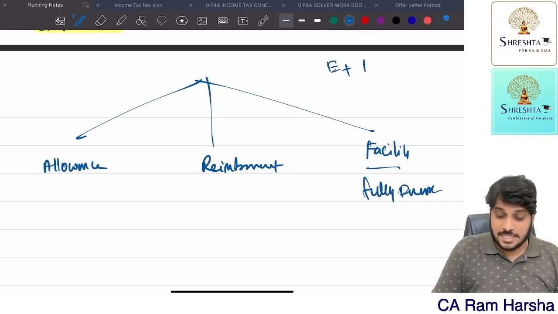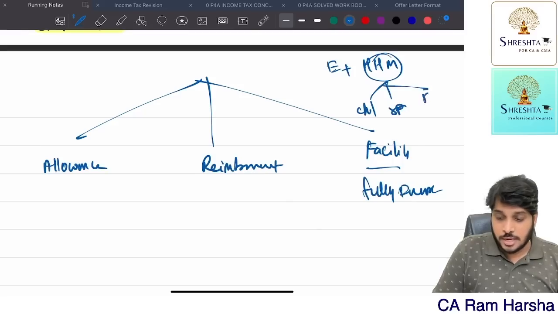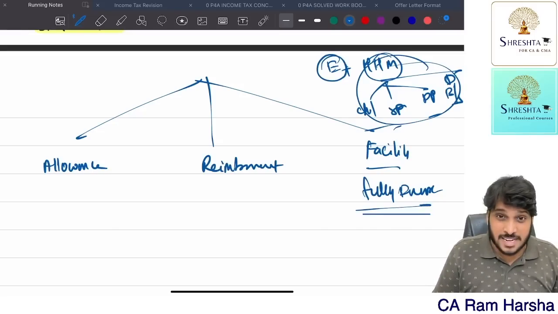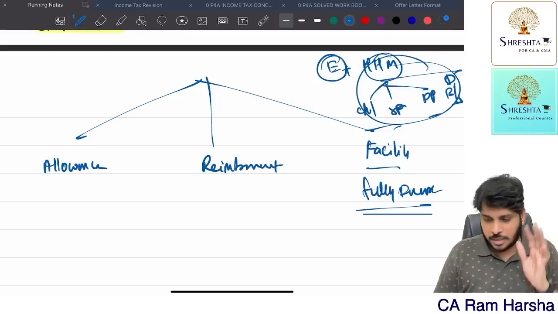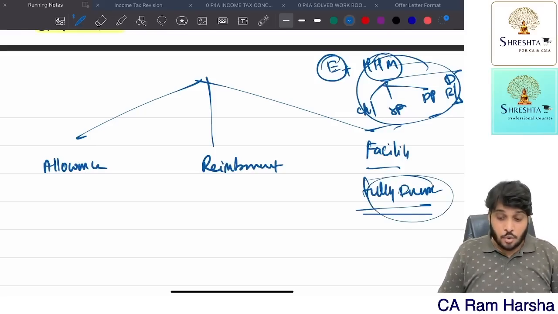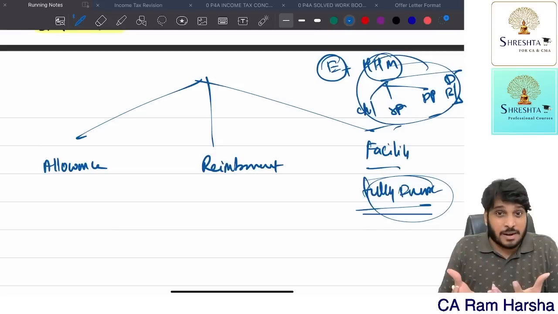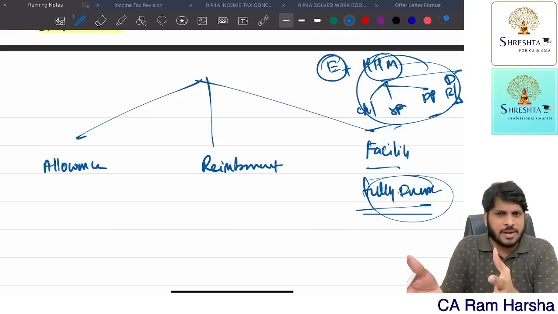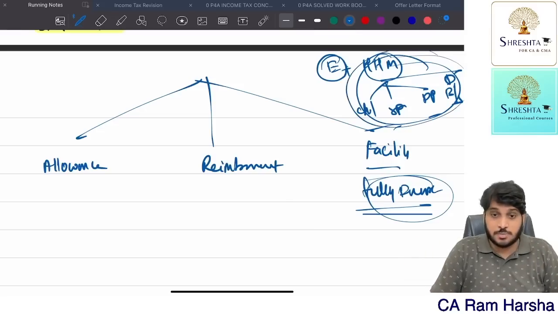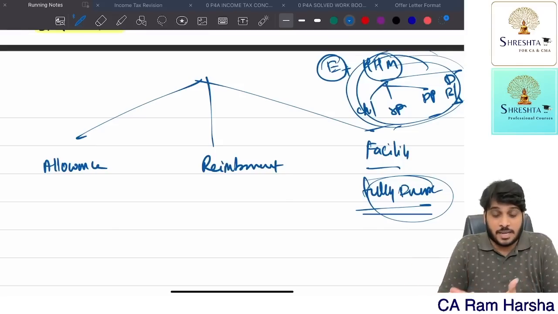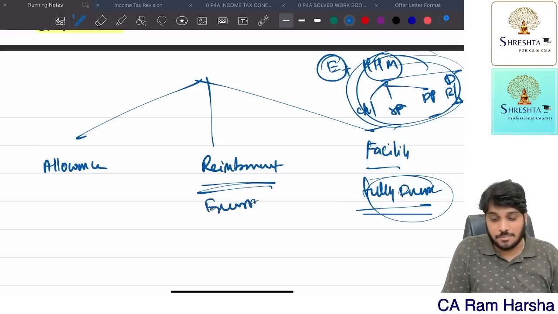Now, employee plus household member, family means what? Children, spouse, dependent parents, dependent brother or sister; only these are covered within the definition of family. If the employee or his family members get medical treatment in an employer-maintained hospital, it is fully exempt. Suppose the employer does not have a hospital, so the employee spends money on medical treatment of himself and family, and gets reimbursement from the company. Remember, family means only these people. Now, this reimbursement is exempt.